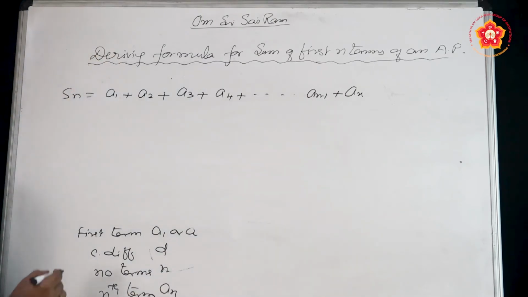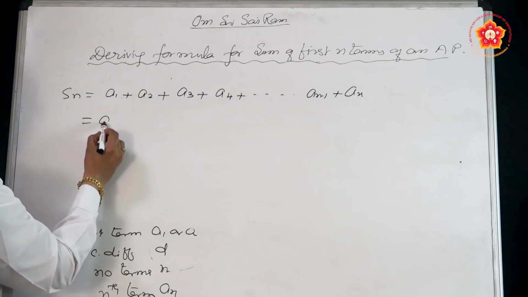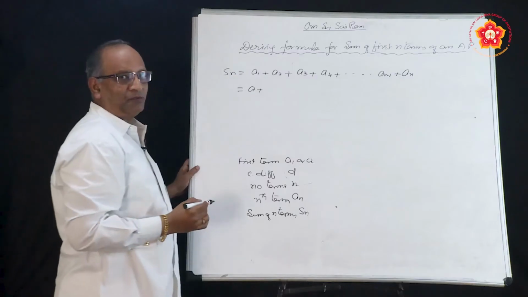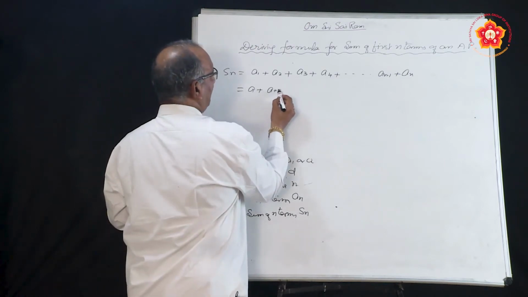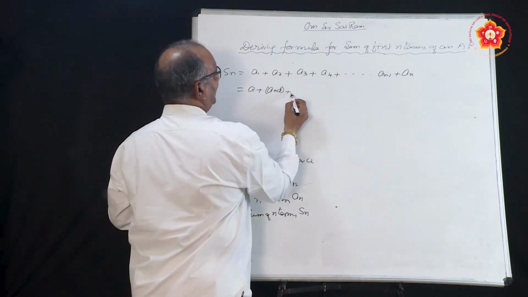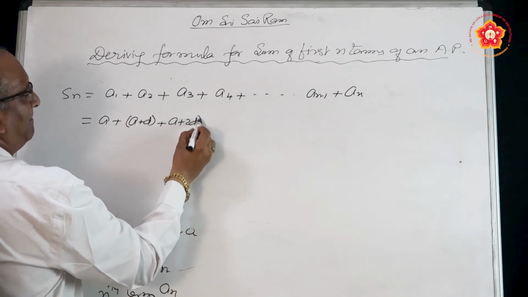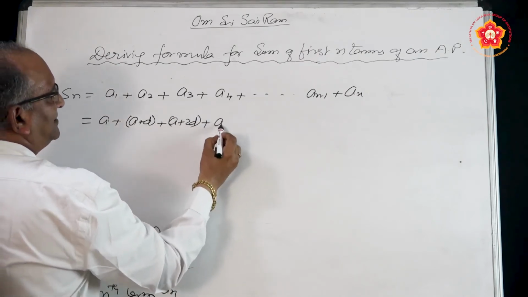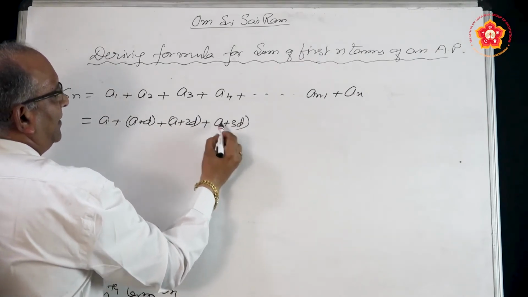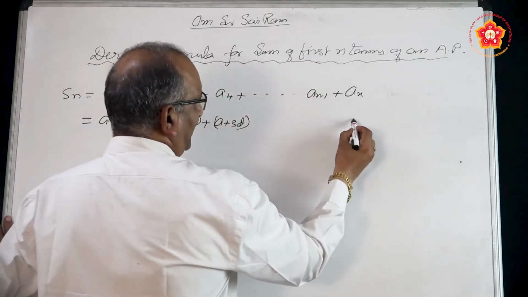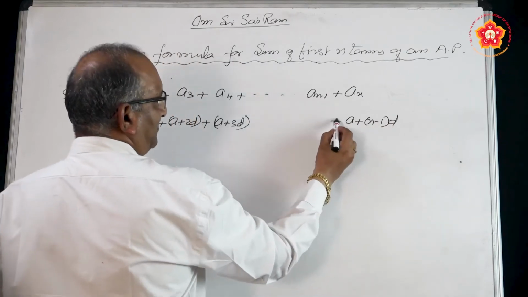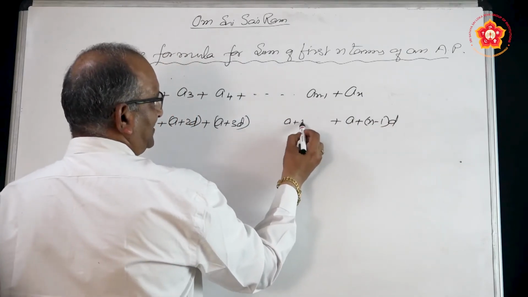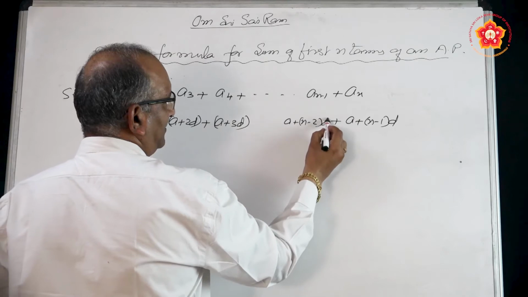What is A1? A1 is nothing but A. What is A2? It is A plus D. A3 is A plus 2D. A4 is A plus 3D. The last term is A plus n minus 1 into D, and the previous term is A plus n minus 2 into D.